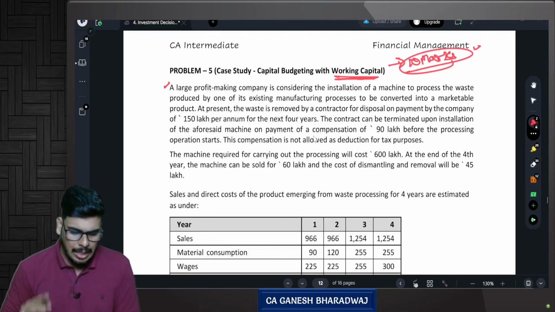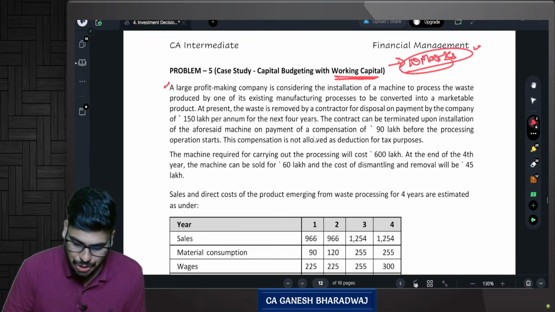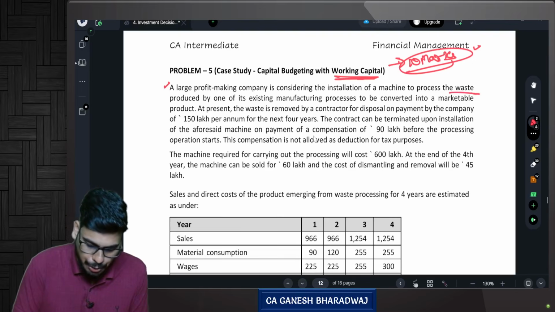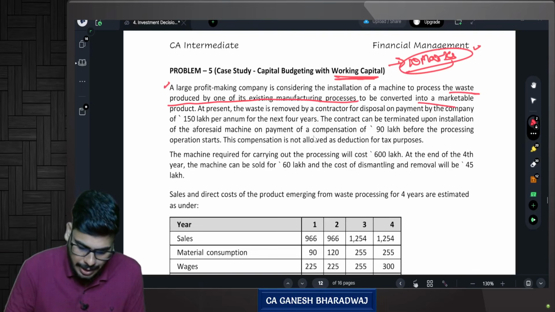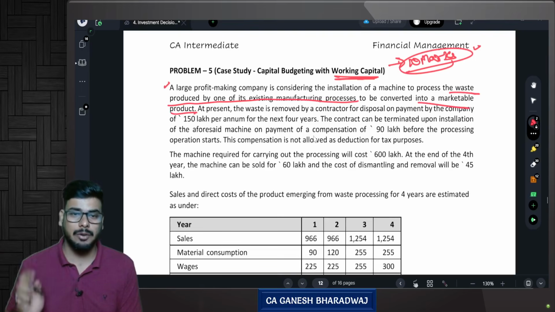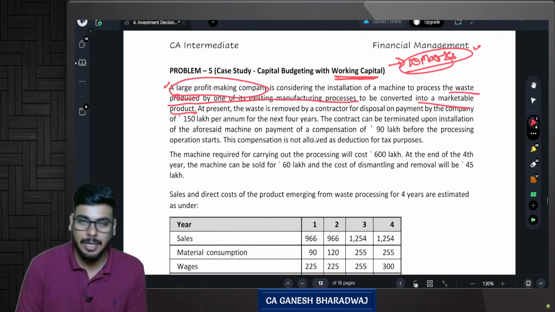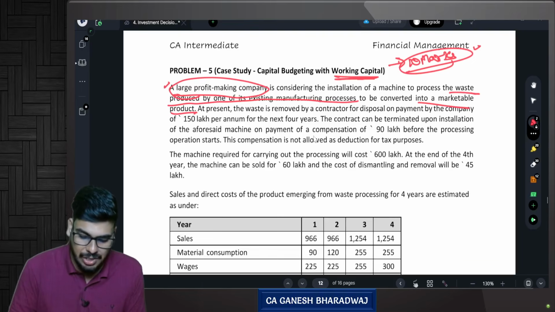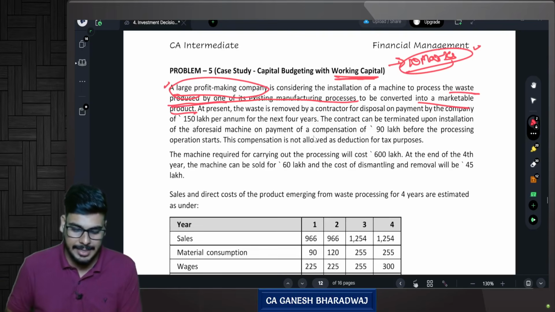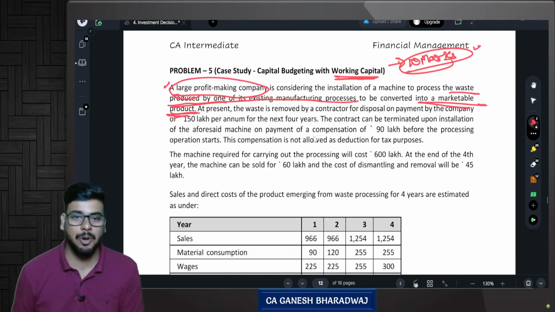Now, a large profit-making company is considering a machine to process the waste produced by one of its existing manufacturing processes to be converted into a marketable product. Wait, what are they saying? A company, that is a large profit-making company. Yes, what they want to do is consider installing a machine to process the waste produced by one of its existing manufacturing processes to be converted into a marketable product.